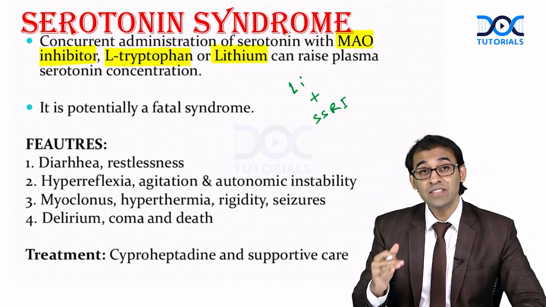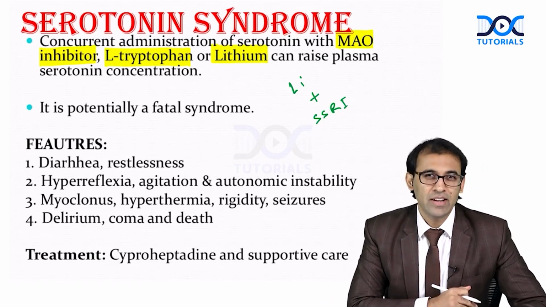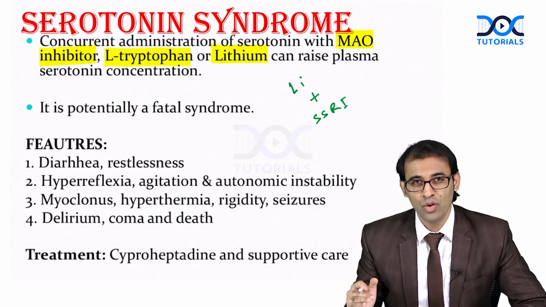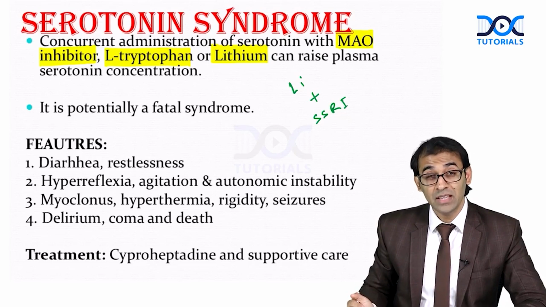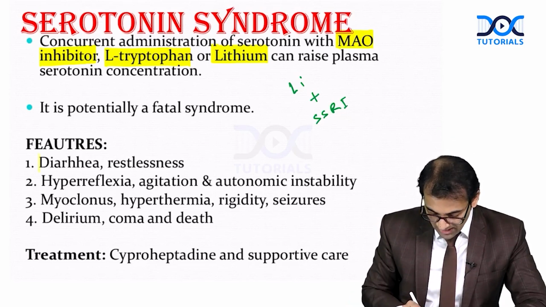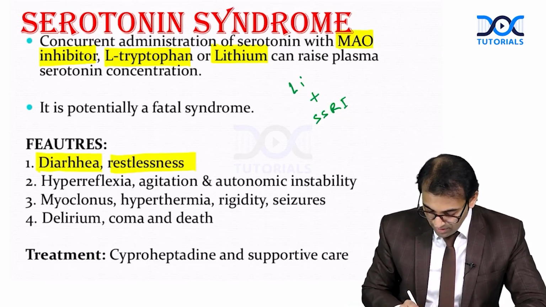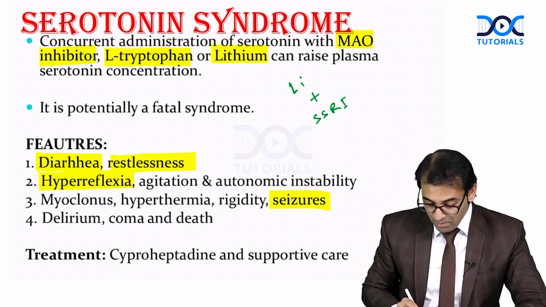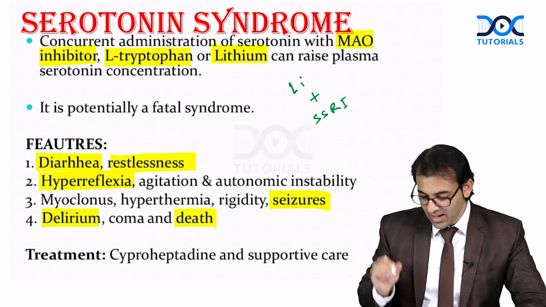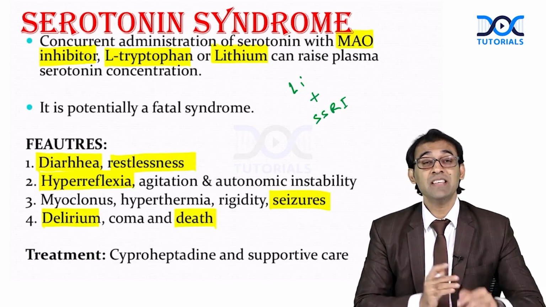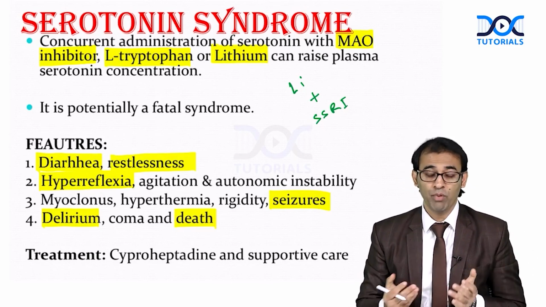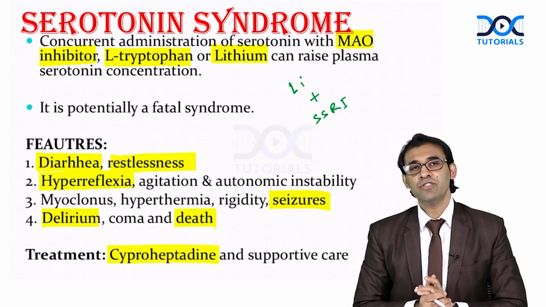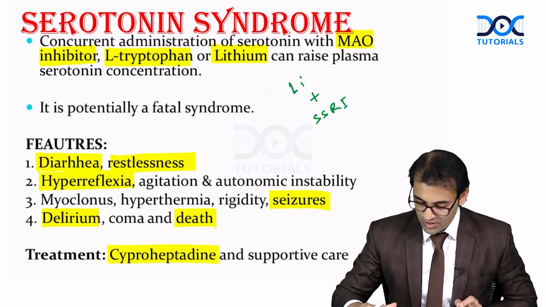And what is happening here? Remember, this can be very, very dangerous for the patient. This can be a fatal condition. This is called serotonin syndrome, where the patient can have GIT symptoms, severe restlessness, hyperreflexia. There can be seizure, myoclonus, rigidity and all. And finally the patient can go into delirium, coma, and finally death. This is called serotonin syndrome. So only supportive care, and you can give cyproheptadine. Remember here, serotonin syndrome is a fatal condition.